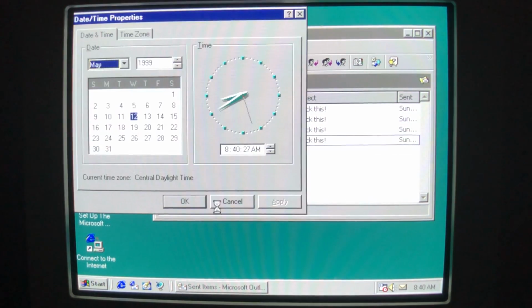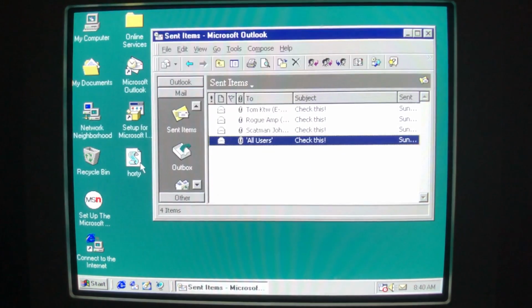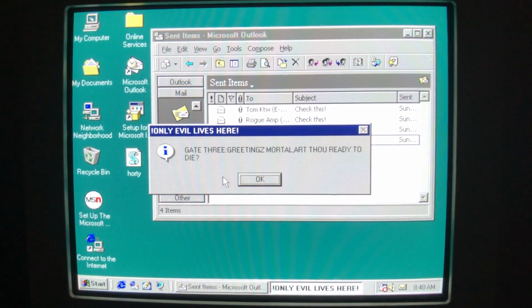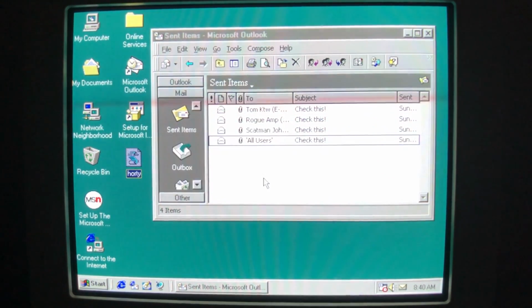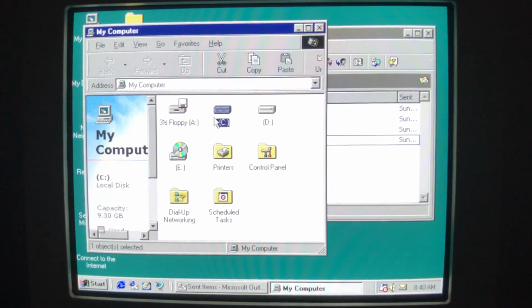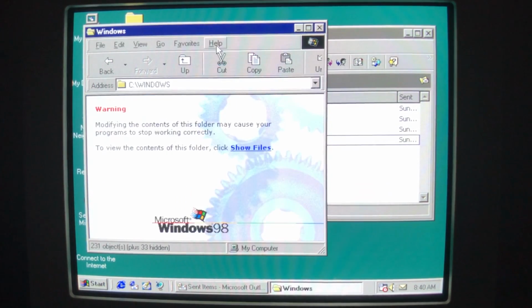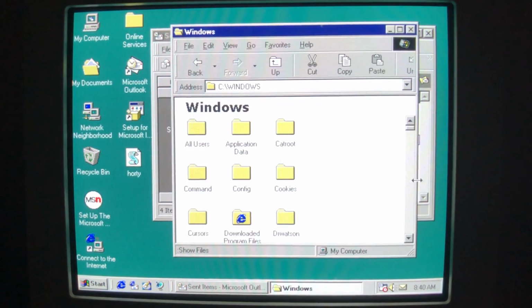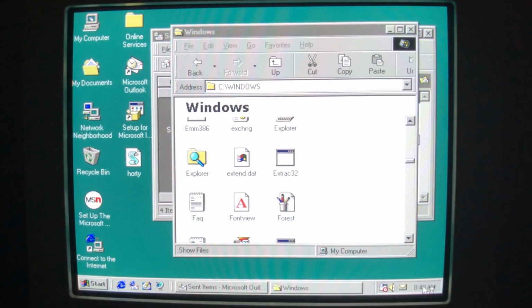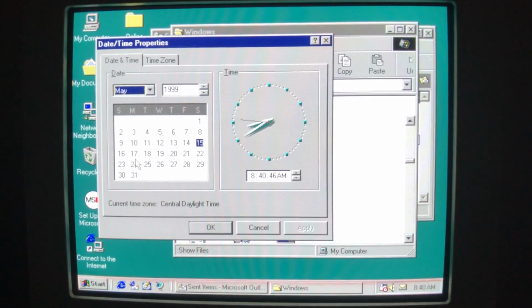Next, we move ahead a few days to the 15th, where we see Gate 3. "Only evil lives here. Greetings, mortal. Art thou ready to die?" Because, if we take a look, we gotta load the Windows folder real quick, because it's not going to be here for long. On May 16th, it deletes everything it can find in this folder, including the folder itself.